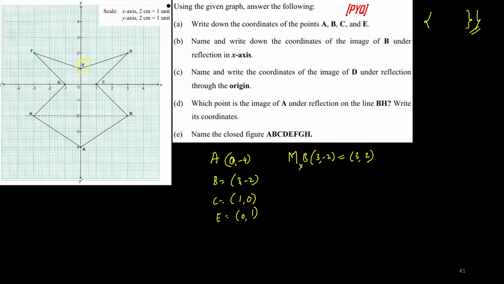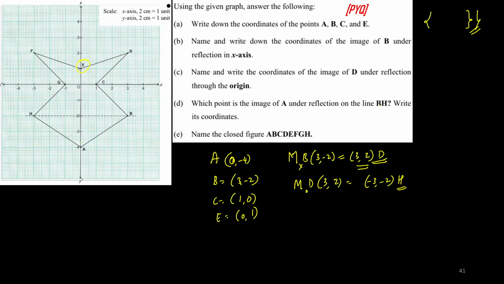Next, name and write the coordinates of the image of d under the reflection in the origin. You are reflecting d in the origin. Where is d, children? D is 3 comma 2. In the origin you are reflecting it, so minus 3 comma minus 2. Clear? So which point is 3 comma 2? 3 comma plus 2 is nothing but d. And minus 3 comma minus 2 is nothing but h. You have to name it, whether it is h or d. Okay, next, which point is the image of a under the reflection in bh?